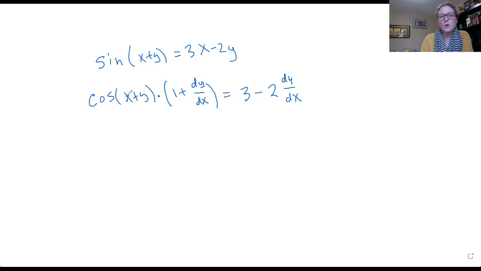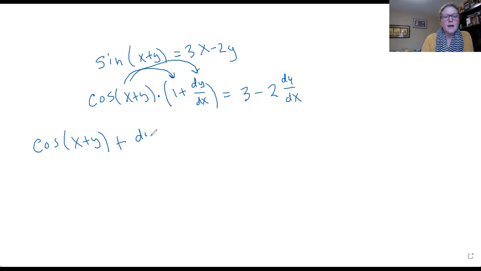So this is a cosine with an input of x plus y. I need to distribute this. So now I'm going to have cosine of x plus y plus dy dx times the cosine of x plus y equals 3 minus 2 dy dx.